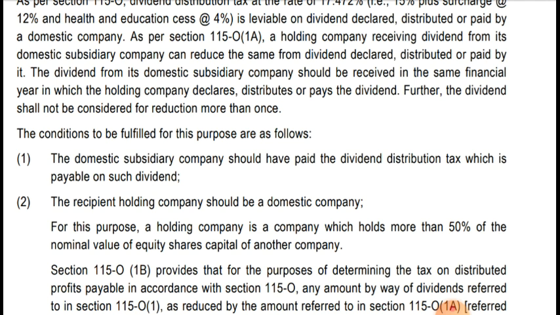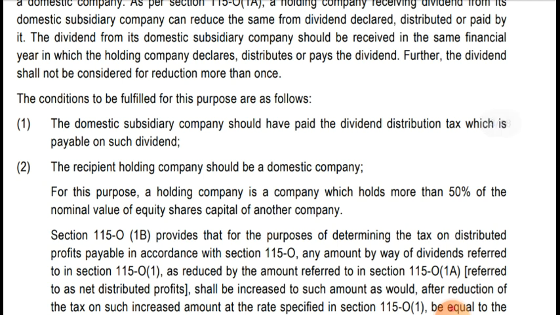The recipient holding company should be a domestic company. The recipient, that is Pillow Limited, is a domestic company, so in this case it can reduce the amount of dividend received from Yaman Limited. For this purpose, a holding company is a company which holds more than 50% of the nominal value of equity share capital of another company. So they are telling who is a holding company: if they are holding more than 50% of the nominal value of the equity share capital of another company.